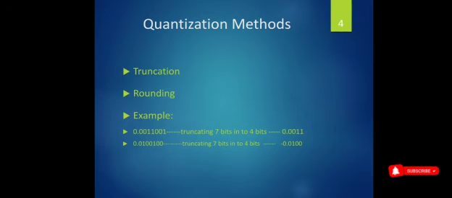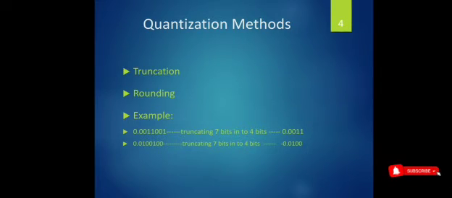All three errors are reduced with the help of the quantization method. So what do we mean by quantization? Quantization means a larger number of bits is reduced into a smaller number of bits. We have two methods of quantization: one is truncation, another is rounding. First of all, truncation means larger bits are discarded into smaller bits.